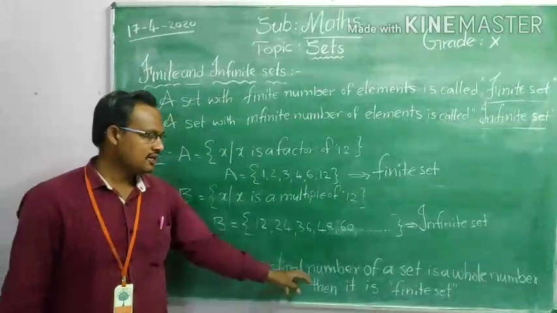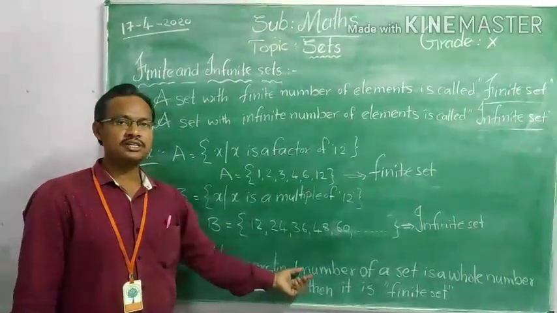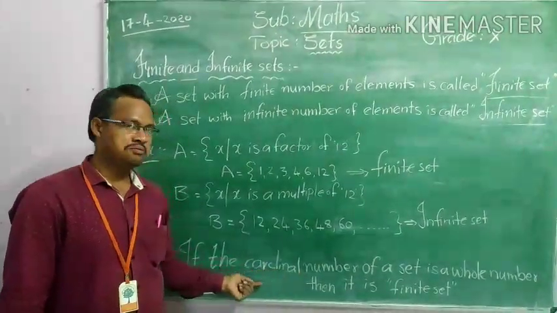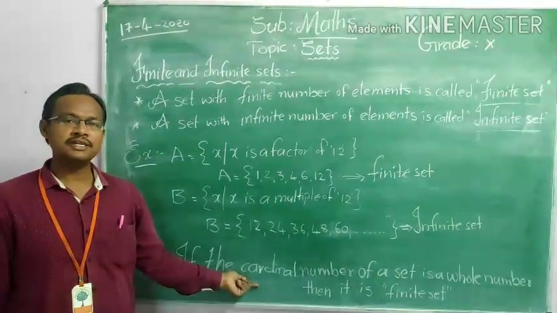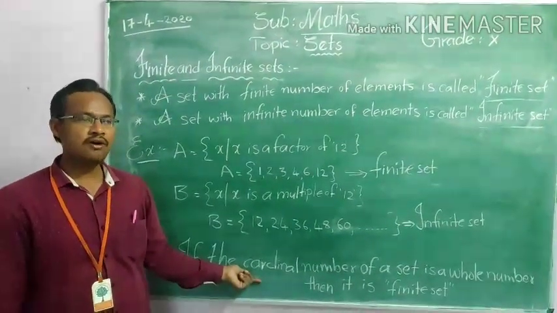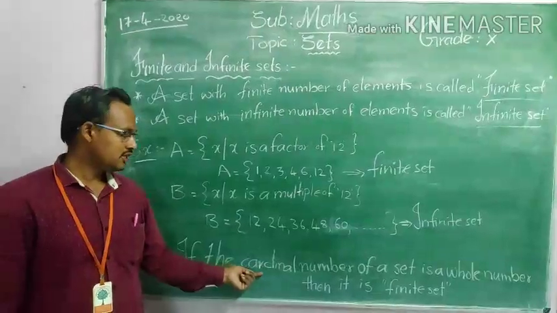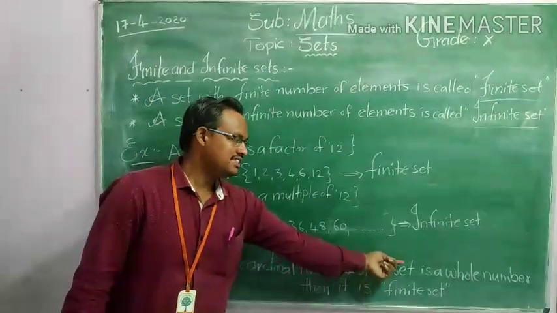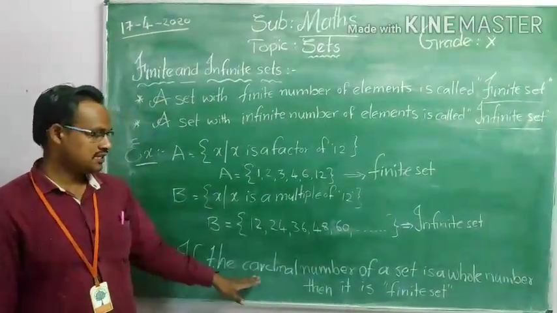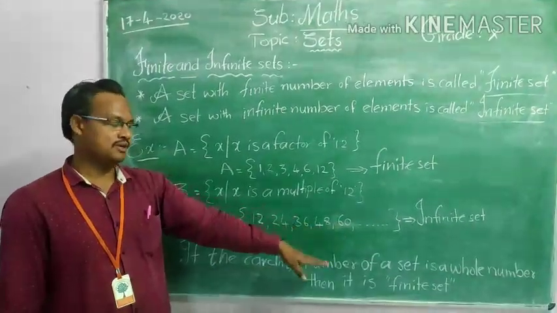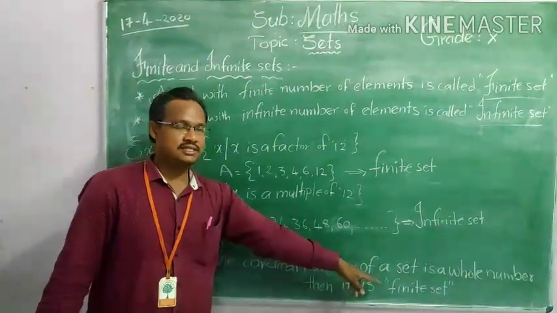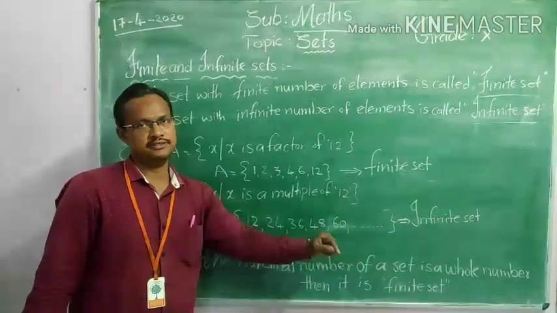If the cardinal number of a set, what is meant by cardinal number? Cardinal number means the number of elements in a set. If the cardinal number of a set is a whole number, then we will say the set is a finite set.